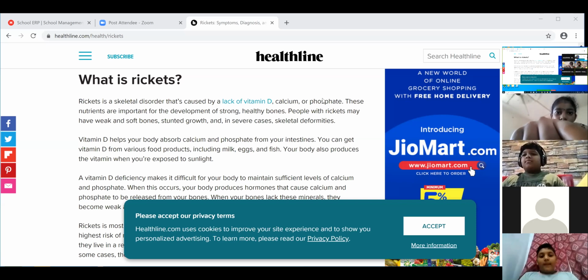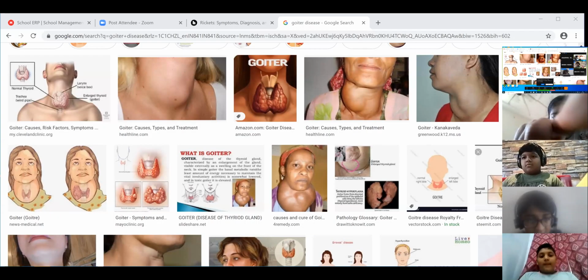And goiter, have you heard about goiter? I'll show you the picture, children, so that it will be clear to you. You can all see in this picture, this is the disease which is caused due to the deficiency of iodine.